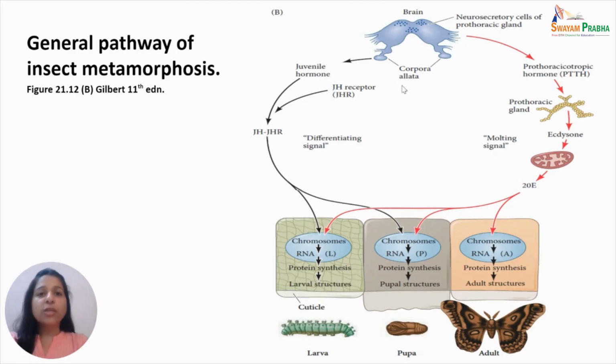Now, the second important hormone here is the juvenile hormone. Juvenile hormone is secreted by the corpora allata, which exist as clusters of secretory cells at the base of the brain. Important to note here is that corpora allata undergo regression after the molting is completed and the process of metamorphosis is completed and the adult is formed.